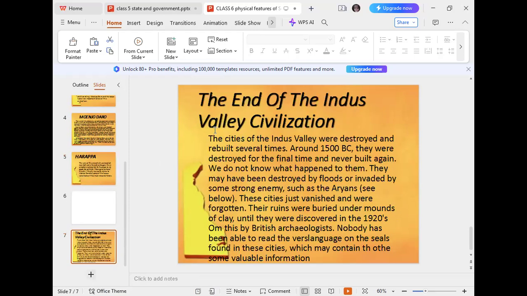Okay. When did the Indus Valley civilization end? The cities of the Indus Valley civilization were destroyed and rebuilt several times. This is an important thing. Before the end of the civilization, the cities were destroyed several times, possibly because of a flood, a storm, or a war, but they rebuilt them several times. This is an important thing.